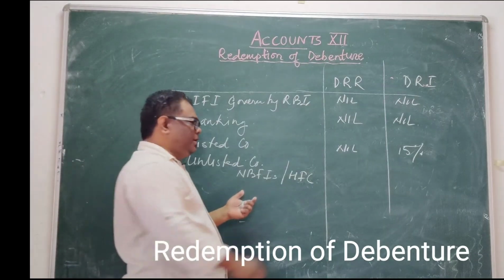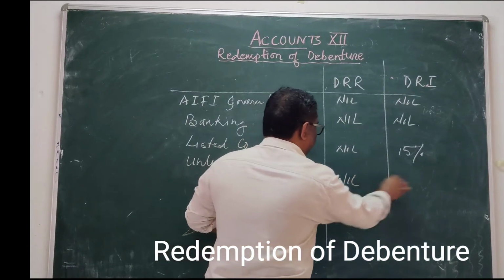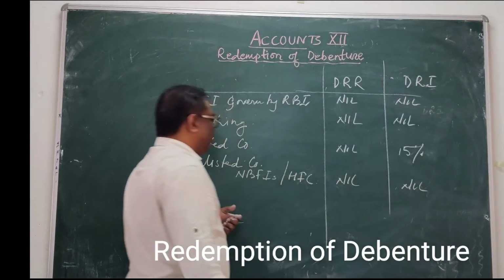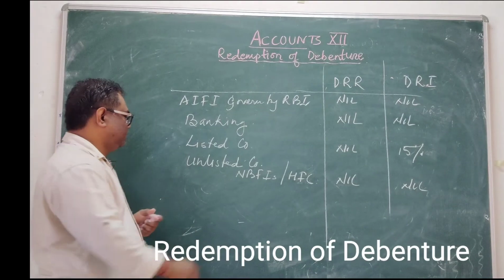Since they are also involved in money, they also do not create any DRR or DRI.